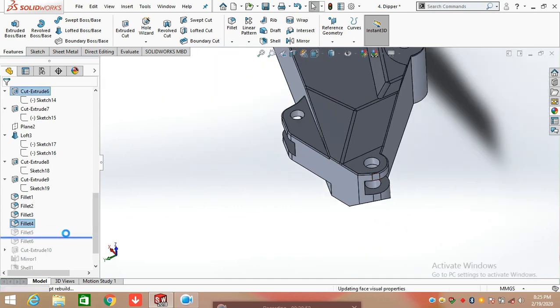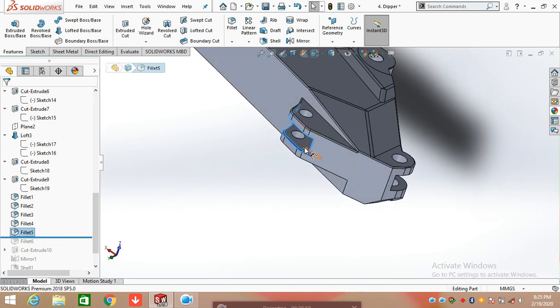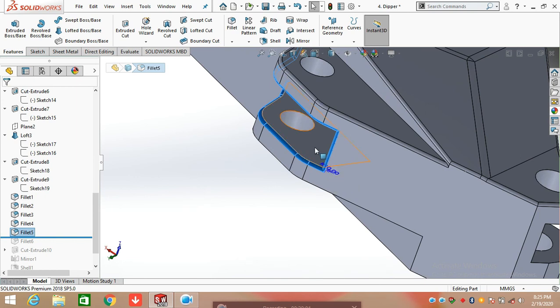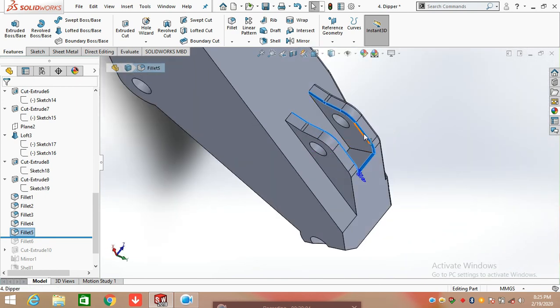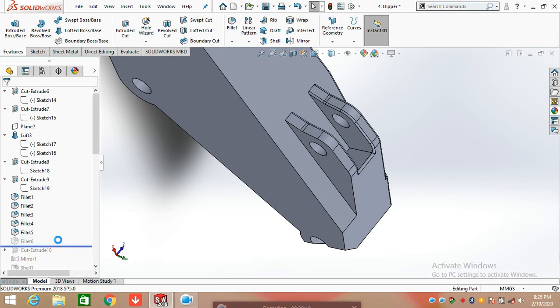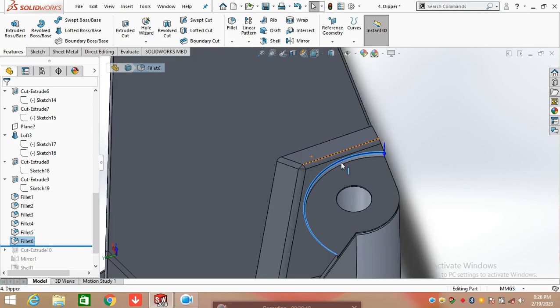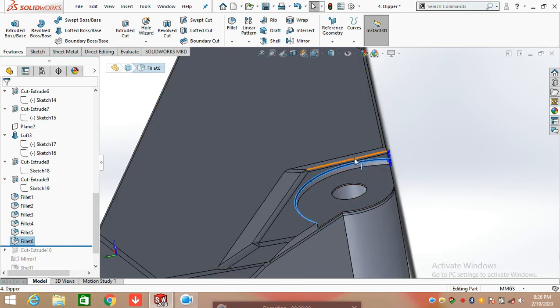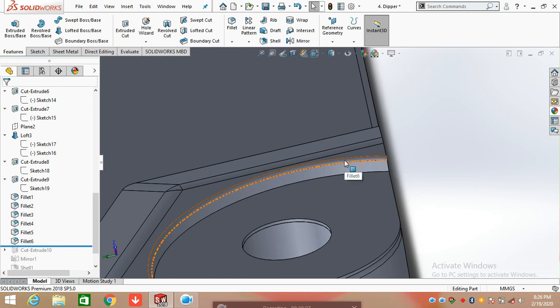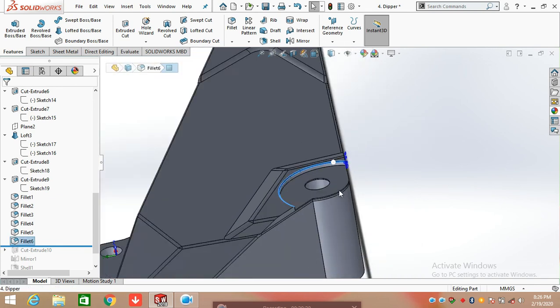And again continue with the fillet command. Apply the fillet having radius value of 10 mm on this extrude cut here on the internal edges. And again click on fillet command and apply a radius of 5 mm on this one extrude cut. Select only a single edge and apply the fillet having radius of 5 mm.